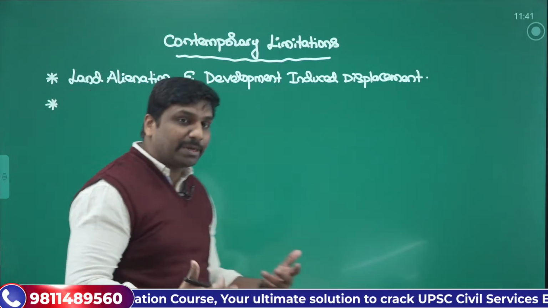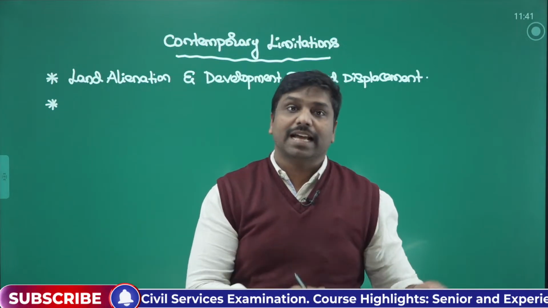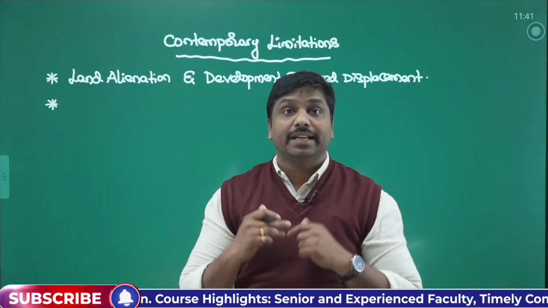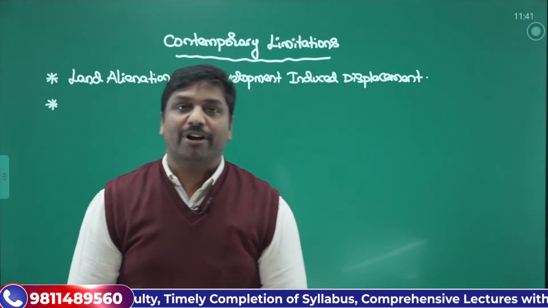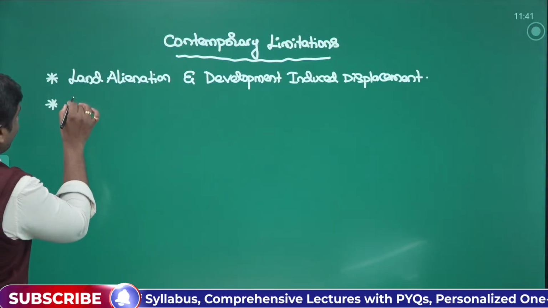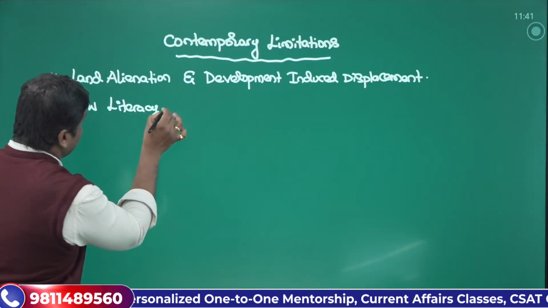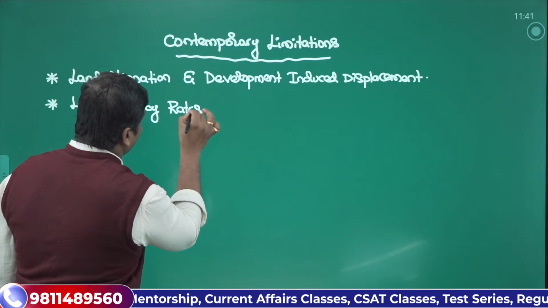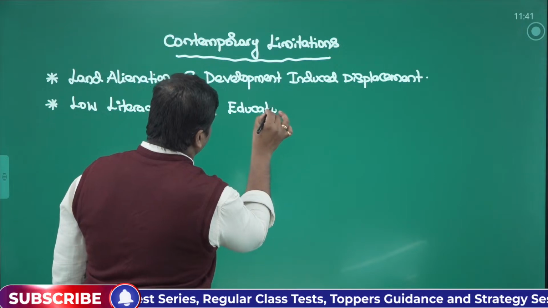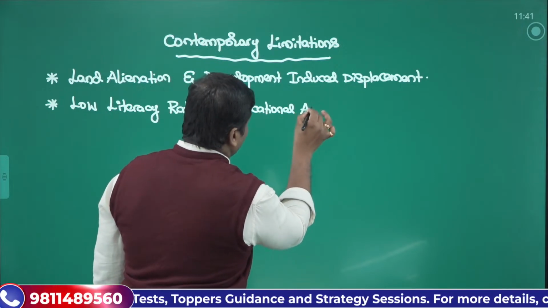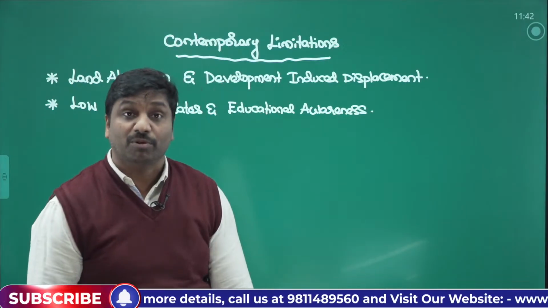Then in the process of tribal development, the next important challenge or contemporary limitation that we have is that tribals have very low literacy levels and low access to education. So that is another important problem. From an educational point of view, we can say low literacy rates and low educational awareness. This is another important limitation or problem that is faced by the tribes in the process of tribal development.